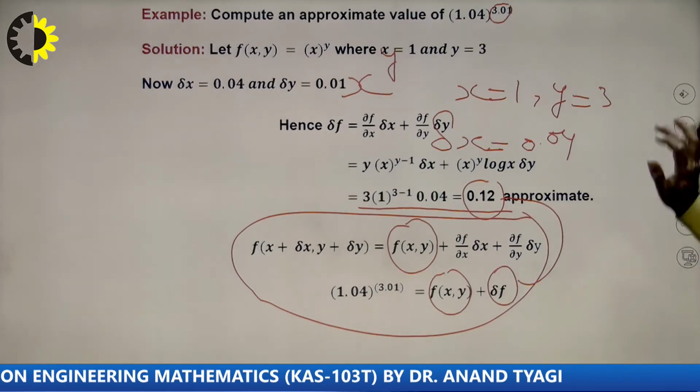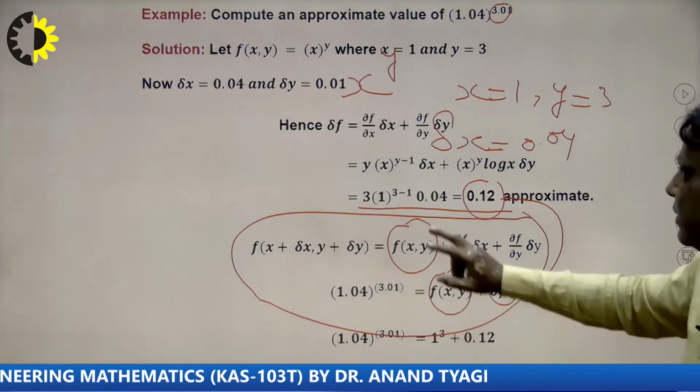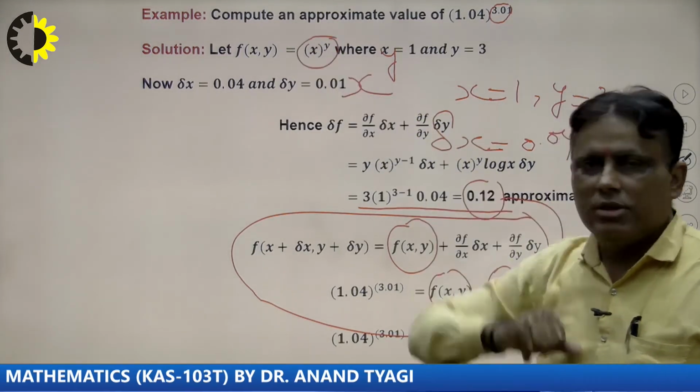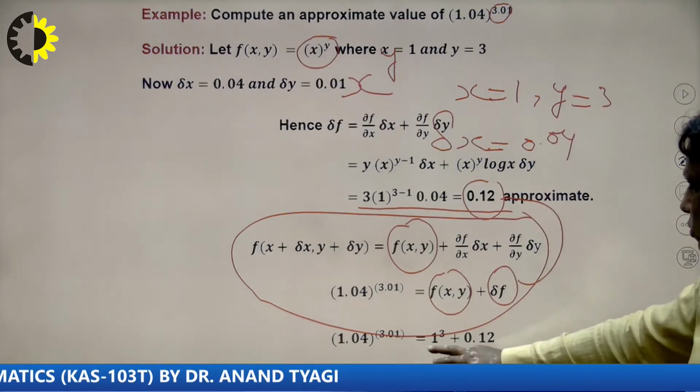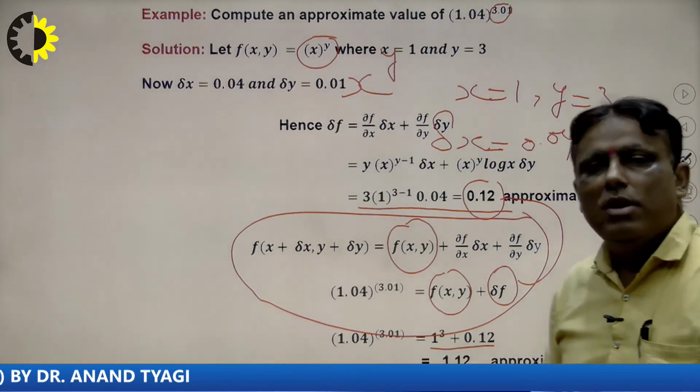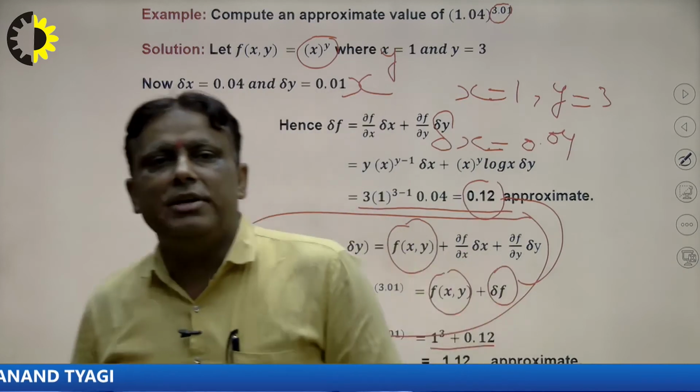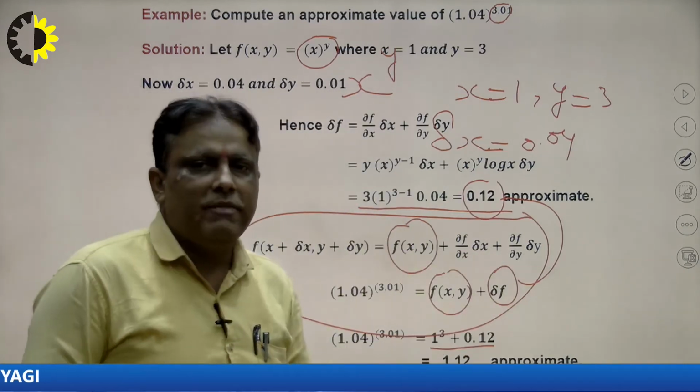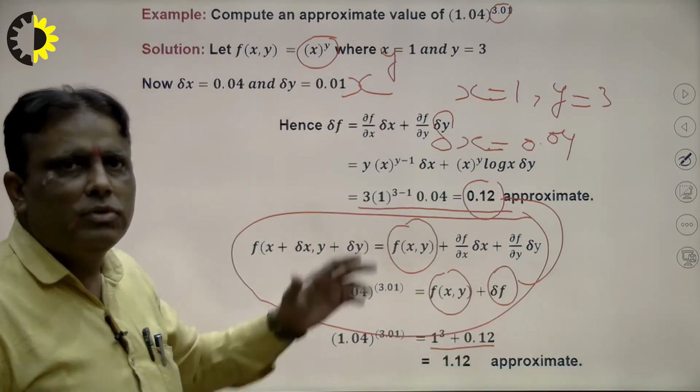So what will be the value here? We see here, 1 raised to the power 3, because this is calculated from this part. So what will be the total conclusion? 1.12. So in this way we can calculate that the value of this function will be 1.12 here. So in this way we can find the approximate value.